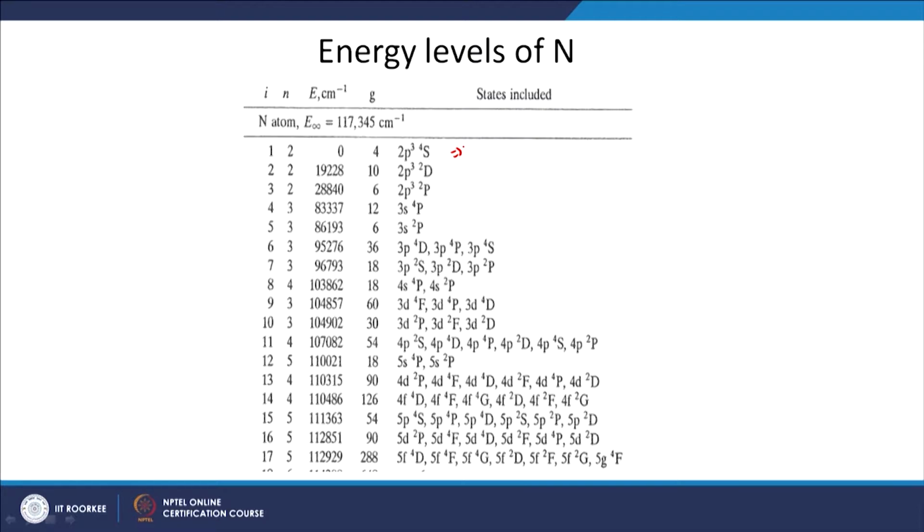One atom in the gas mixture may be in the ground state, another atom may be in an excited state, and at high temperatures, especially in plasmas where temperature is very high, most of the atoms will be in excited states, while at room temperature, normally you will not find atomic gases, but even if we have some atomic gas at room temperature, most of its atoms will be in the ground state.